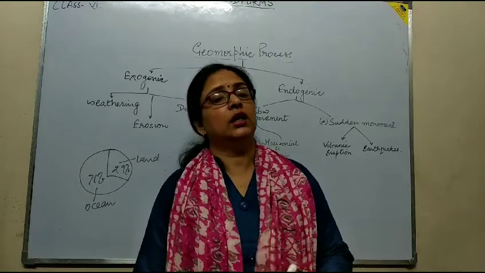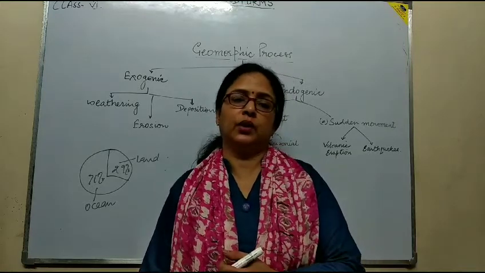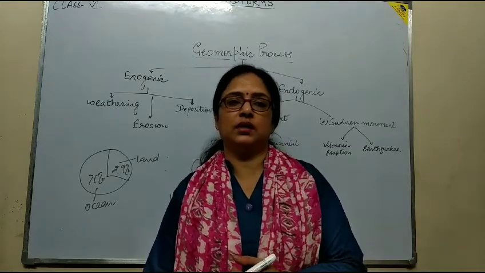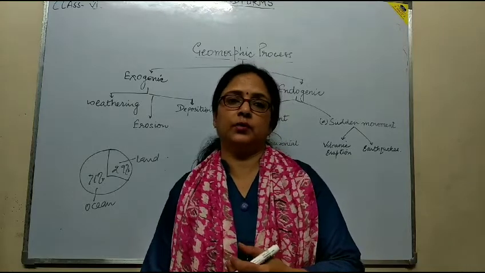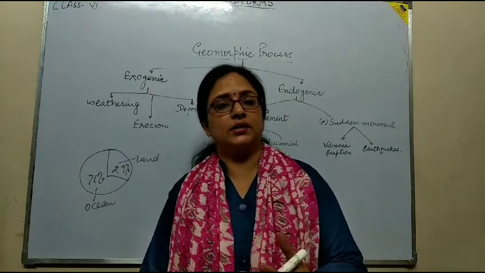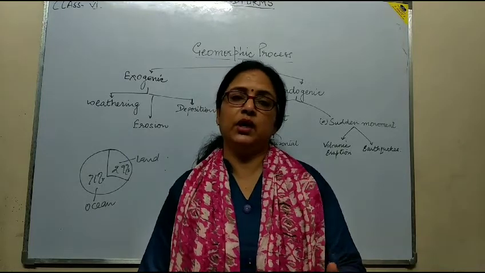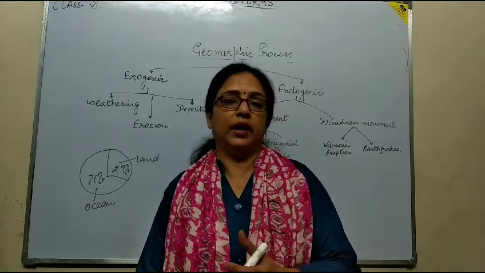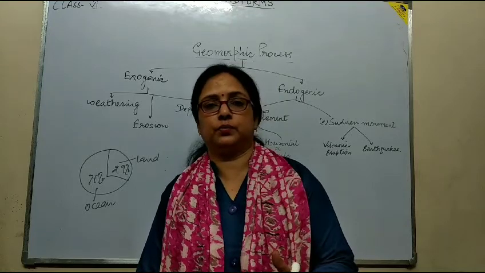If you see the map of the world, we can easily notice that the northern hemisphere consists mostly of land, whereas the southern hemisphere is mostly covered by ocean.